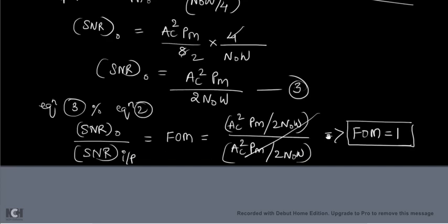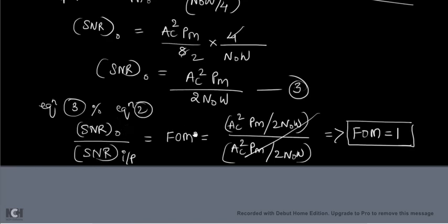If you do the same derivation for the figure of merit of the AM receiver, the standard AM receiver, you will get the figure of merit as less than 1. Less than 1 means the SNR output is lesser than the SNR input. That means the input SNR is greater and the output SNR is lesser.